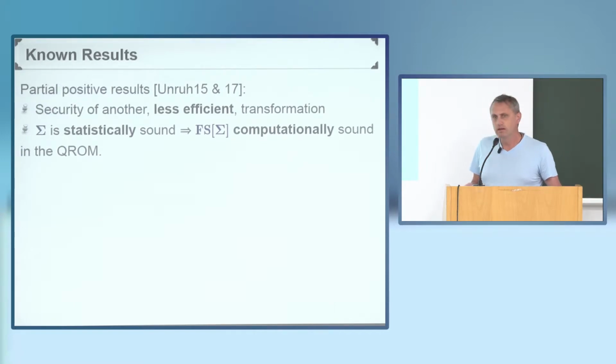As a matter of fact, it's also true in the classical setting, right? The statement is not improved upon. Even in the classical setting, in the same way, if you start with a statistically sound protocol in Fiat-Shamir, you get computationally sound in exactly the same way. I mean, exactly the same notion. So classically, what you get is if you start with a statistically sound protocol, the Fiat-Shamir transformation is also statistically sound. Again, understanding statistically sound as secure against the prover that is limited in the number of oracle queries that he can make, but unlimited in the local computation that he can do.